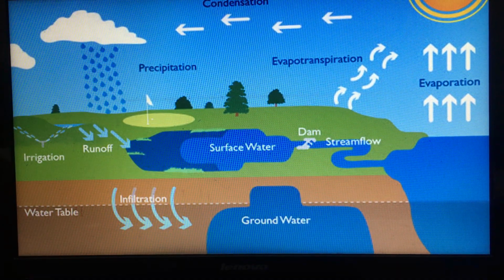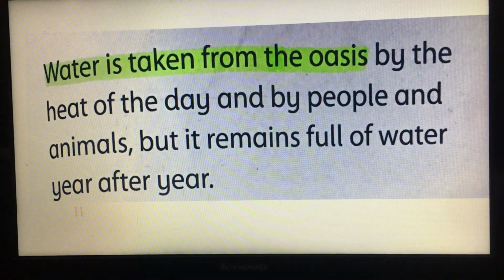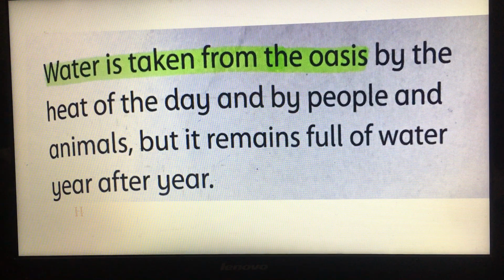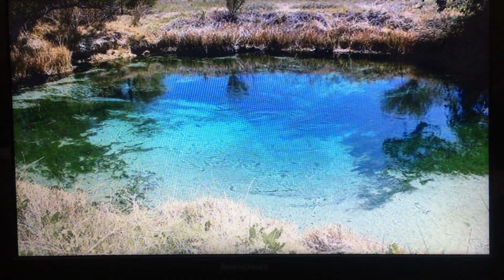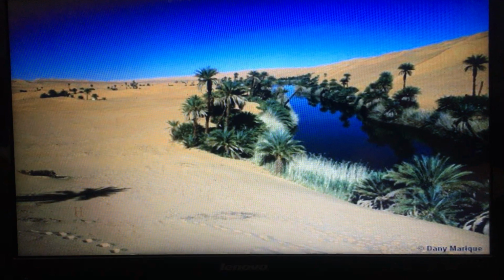So until now, we have 2 sources. Number 1, rainwater, and the second one, groundwater. Okay, the third source of water is oases. So water is taken from the oasis. Actually, we have oases in hot, dry countries. We can find oases in the desert also. So in hot, dry countries, the oasis is one source of water.